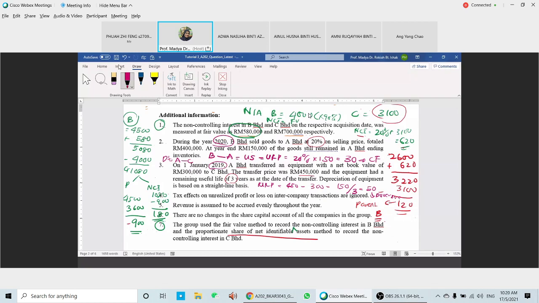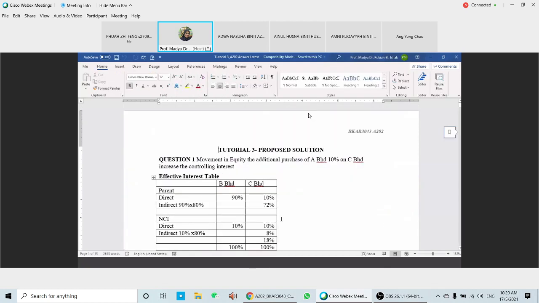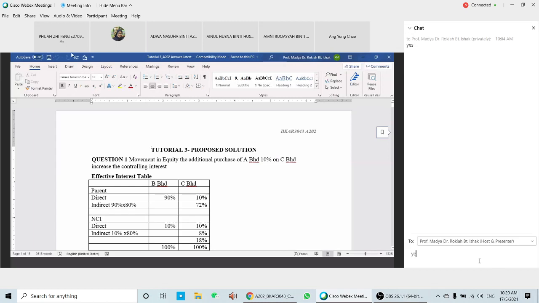So just stop sharing this. We already analyzed all the information. Do you have any questions related to this information that we have here? So we're going to stop sharing this one. I'm going to share with you the answer for that one. Okay, this is the answer. Can you see this one? The answer. You can see the answer now. Okay, so we're going to proceed with this one.